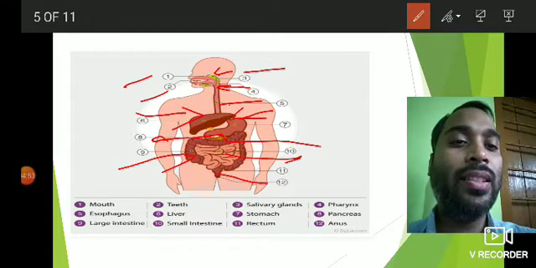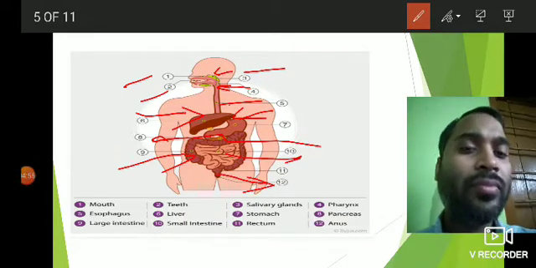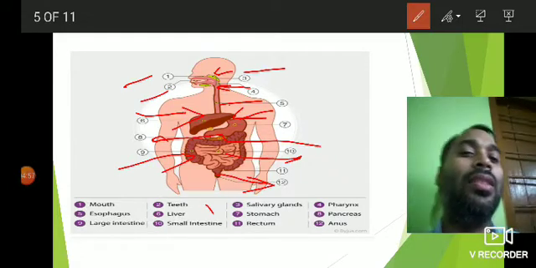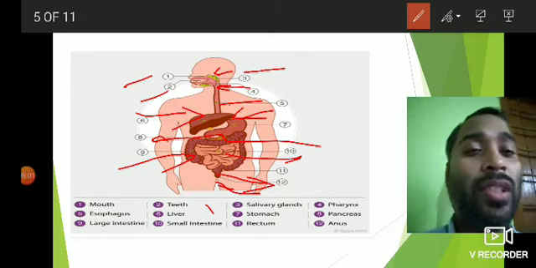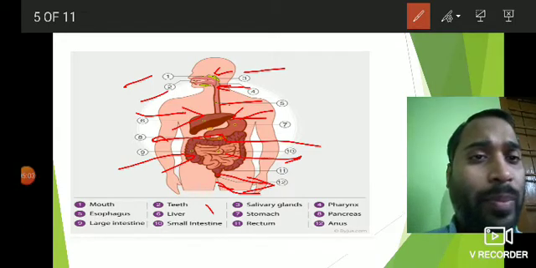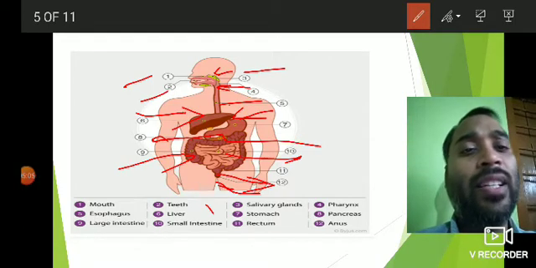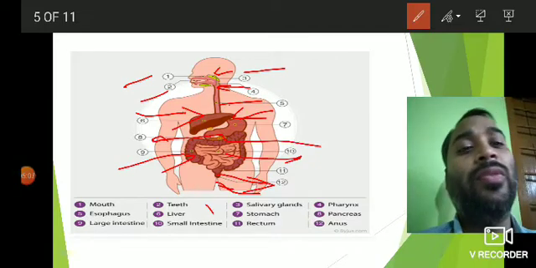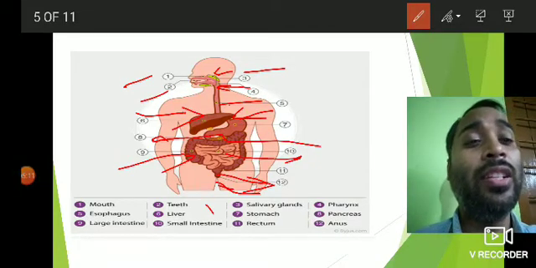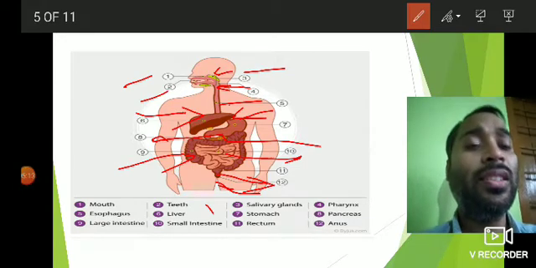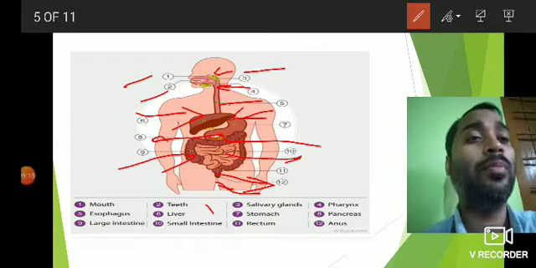Then finally the rectum, and the opening through which the undigested food comes is the anus. This is the opening present in the rectum itself. The end part of the rectum, we can call it the anus, where there is an opening through which the undigested food comes out. Now let us see what happens to the food in the mouth.